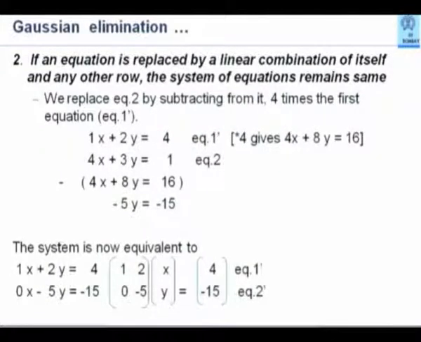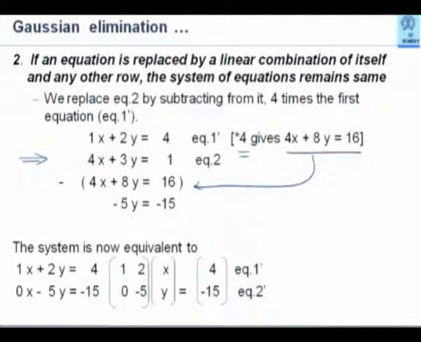So this is the second property that I use: if an equation is replaced by a linear combination of itself and any other row, then the system of equations remains the same. I now look at equation 2, which was 4x plus 3y equal to 1. I want to replace it by something else. I choose to replace it by first multiplying equation 1 dash by 4. This gives me 4x plus 8y equal to 16. And then I subtract 4x plus 8y equal to 16 from equation 2, I get this.